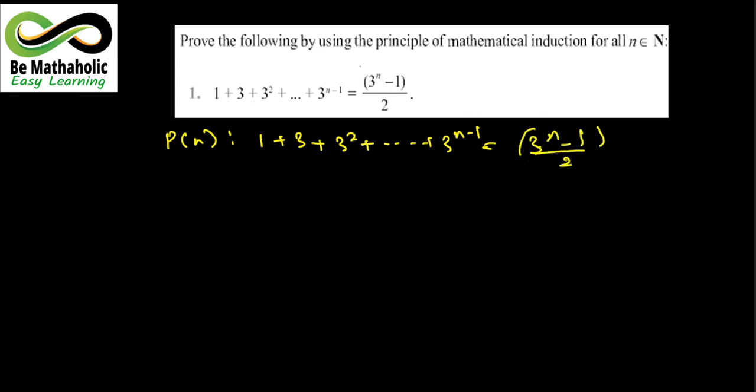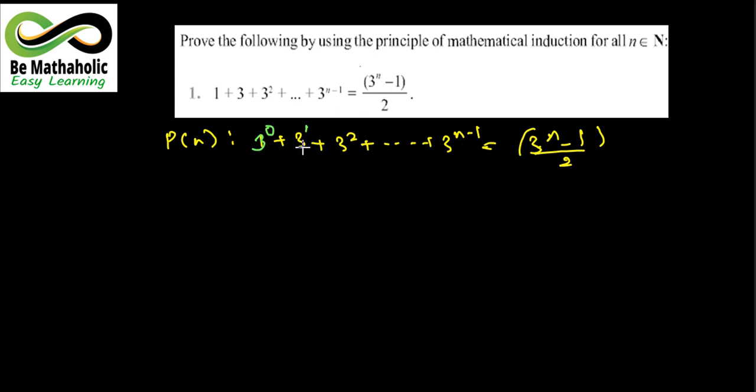Okay, now in this see to it that all of you must have, I am just going to repeat this for you. As you can see, 1 is nothing but 3 raised to the power 0. Okay, so you can now understand the sequence and the series very easily. That is 3 raised to the power 0, 3 raised to the power 1, 3 raised to the power 2 and so on.